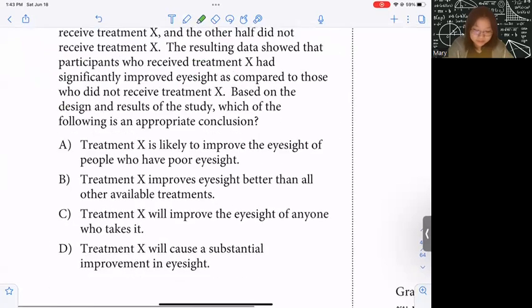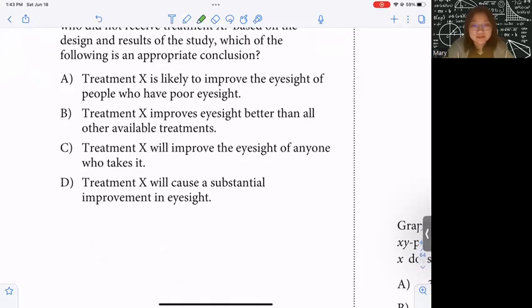So let's look at our answers. The first one says treatment X is likely to improve the eyesight of people who have poor eyesight. It sounds pretty good, so let's move on to B. It says treatment X improves eyesight better than all other available treatments.